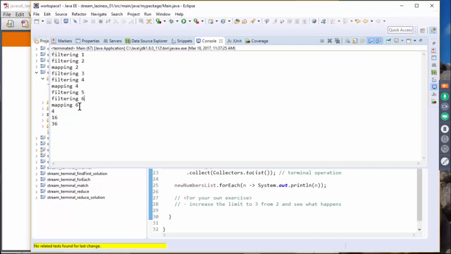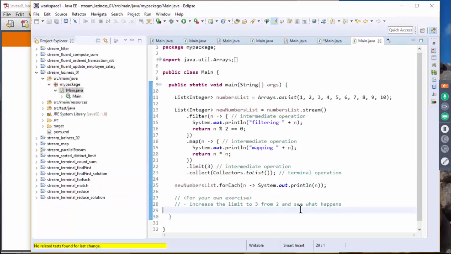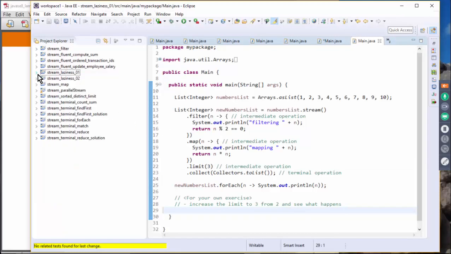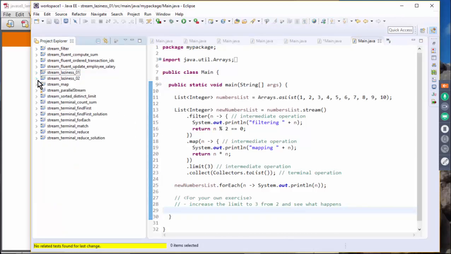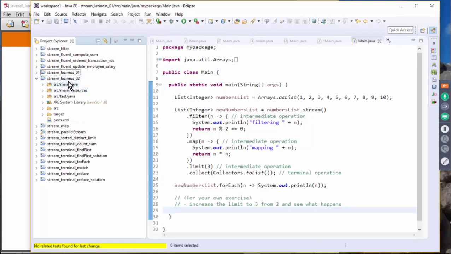In terms of mapping, it will have just 3 mapping. Okay. So for your exercise, increase the limit. Yeah. So that's basically what we just did. Laziness 02. So this is an exercise here.